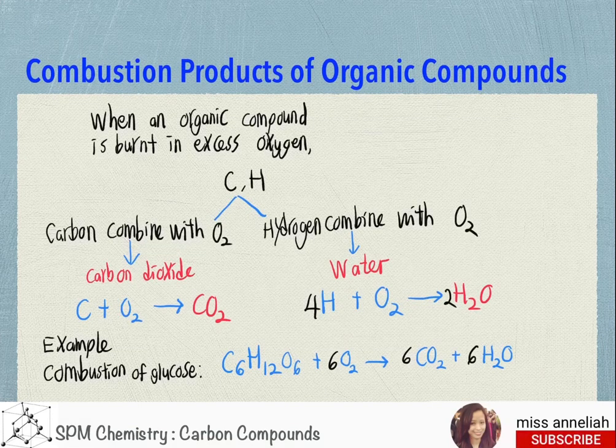Next is the combustion product of organic compound. When an organic compound is burned in excess oxygen, the carbon will combine with oxygen to form carbon dioxide, and the hydrogen will combine with oxygen to form water. So that when organic compound is burned, it will produce carbon dioxide and water. For example, in the combustion of glucose as shown in this equation.